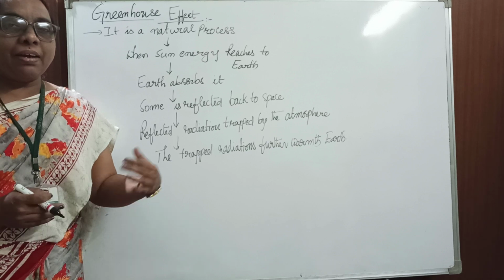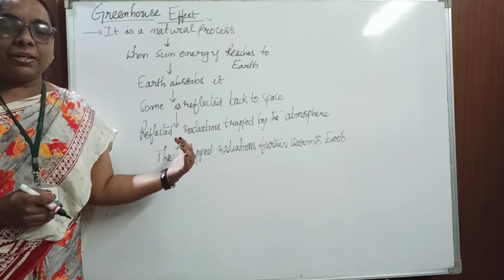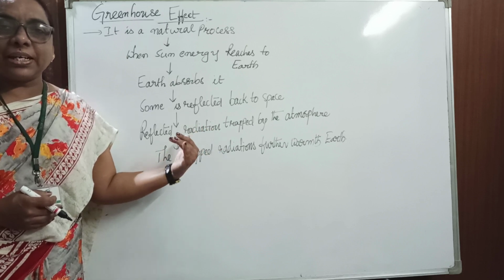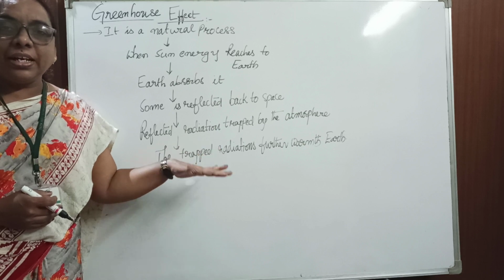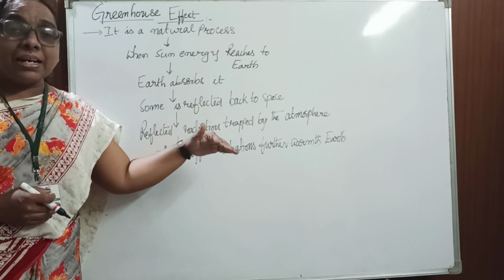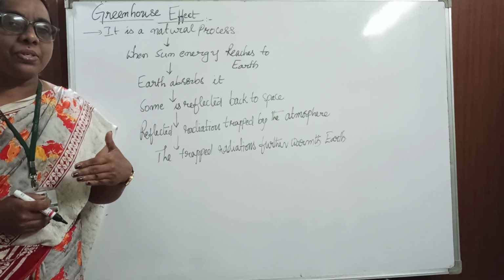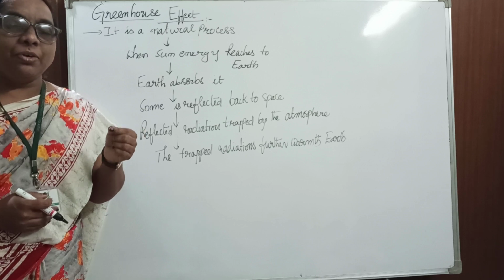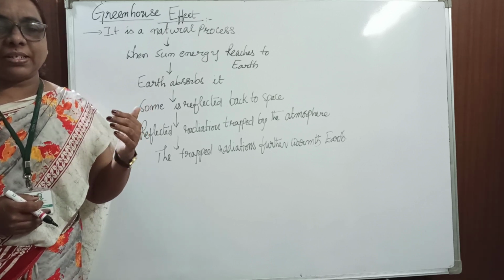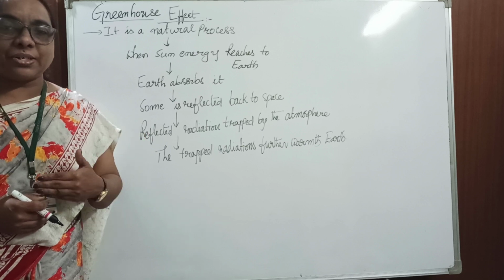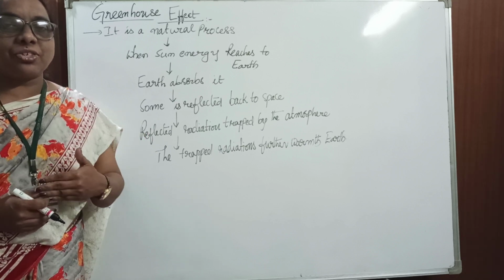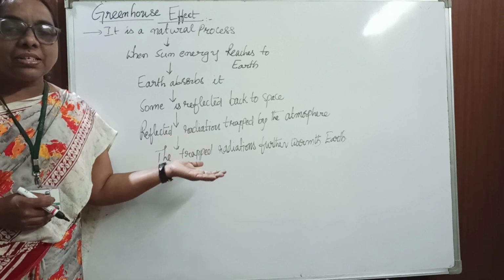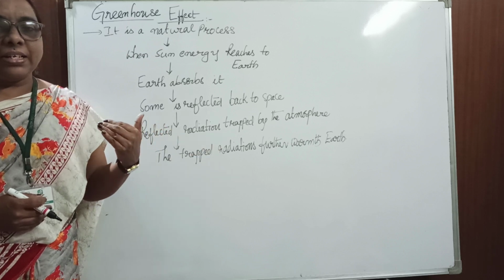Usually, whenever there is this warmth, the plants take in the carbon dioxide and reduce the heat on the earth. But the plants are reducing day by day. Why? As the population is increasing, we are not getting enough place to live, so we are clearing all the forest areas. That is called deforestation. Because of the lack of trees, the warmth on the earth keeps increasing, and the carbon dioxide levels are increasing day by day.